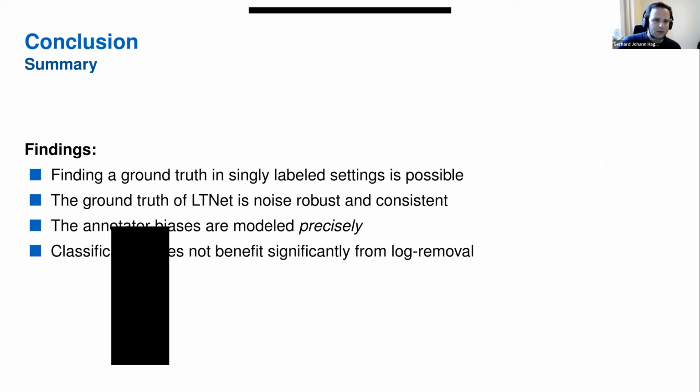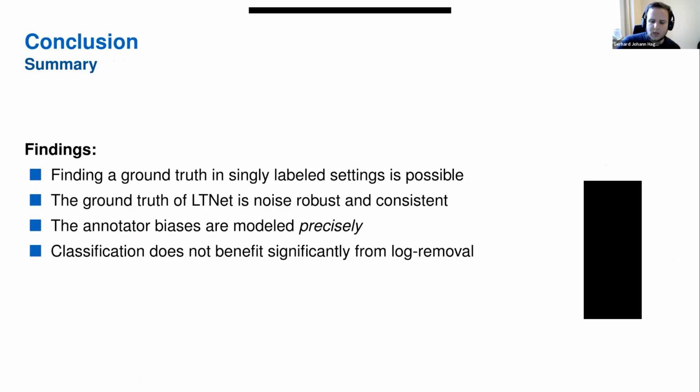In summary, you can do ground truth estimation even in a singly labeled crowdsourcing setting, and ATNet gives noise-robust and consistent results. The annotator biases are modeled precisely and correctly, which is something we add to the literature here. We also see that classification does not benefit so much. However, annotator bias modeling is helpful.